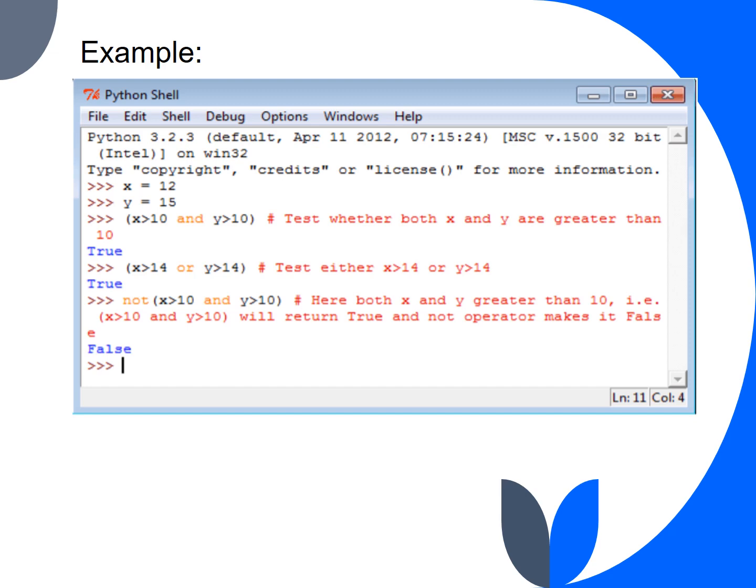For the next one, we are using the NOT operator and we are checking if both x and y are greater than 10. They both are greater than 10, but since we are using the NOT operator, it gets inverted and we get the output as false.